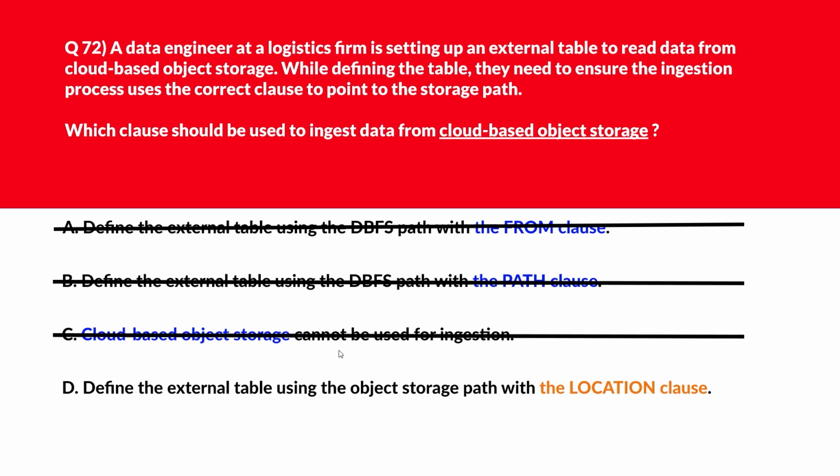We'll delete this. Let's move to the last option. Option D says define the external table using the object storage path with the LOCATION clause. The LOCATION clause is used to bind external tables to object storage paths for ingestion. Let's lock option D as the right answer.